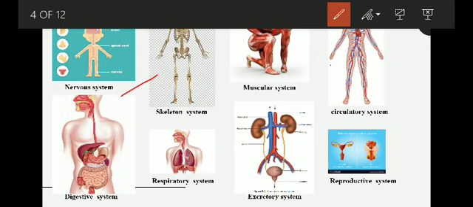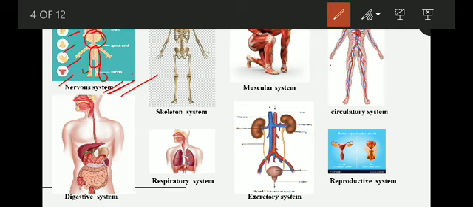In the nervous system, the main organs are the brain, the nerves, and the spinal cord. What do we mean by the nervous system? What is the function of the nervous system? Whenever you touch a hot body, you suddenly remove your hand. How does this happen? Just because of the nervous system. The nervous system controls all the functions of the body. You get the sense of smell, the sense of touch, and the sense of hearing. All these things are done by our nervous system.